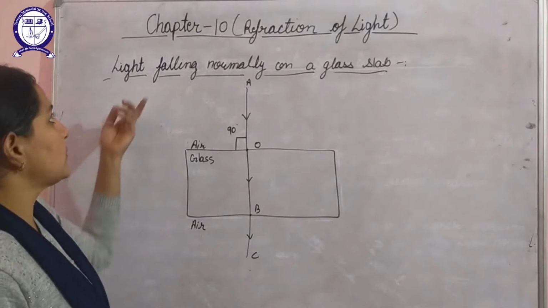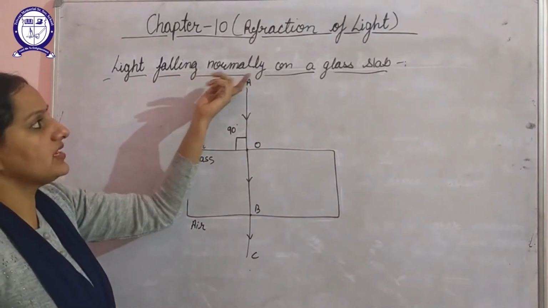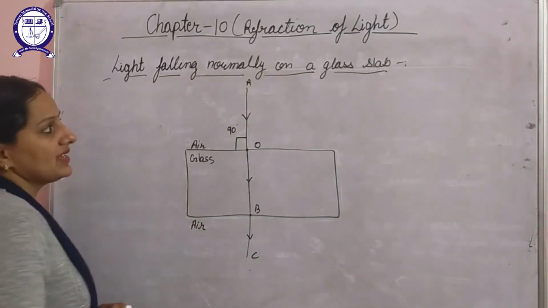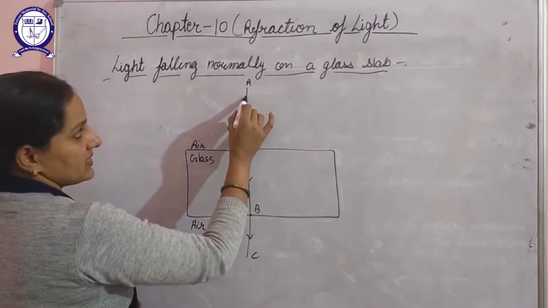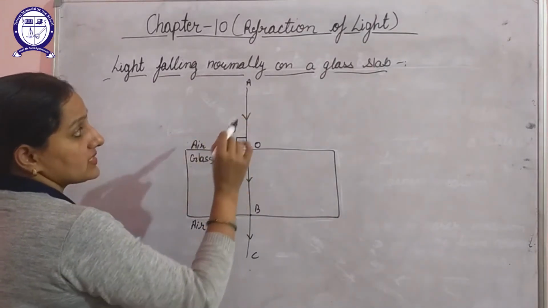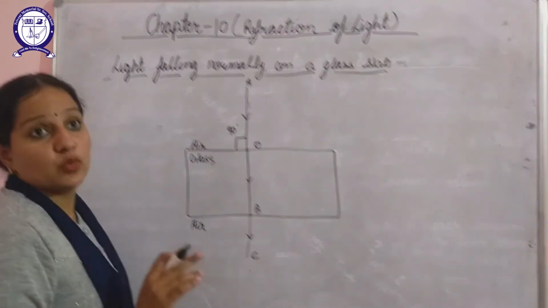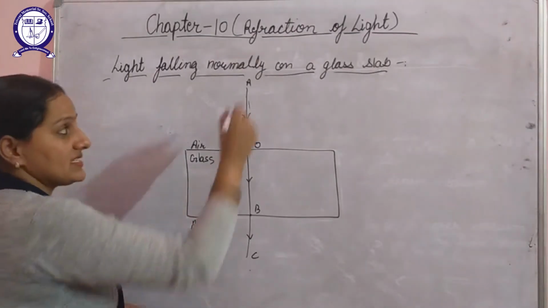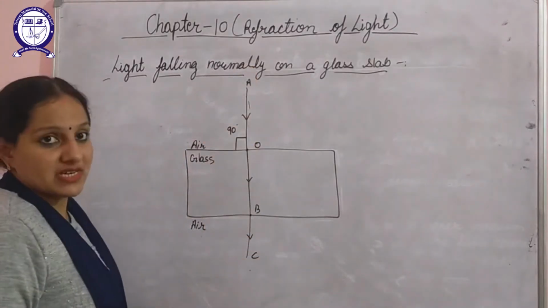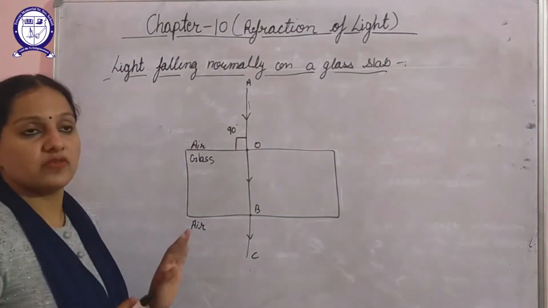Next is the case when light falls normally or perpendicularly on a glass slab. That is when the angle between the incident ray and the normal is 0. So when it falls perpendicularly on this glass slab, then no refraction of light takes place and it travels in a straight line. So in this case, no refraction of light